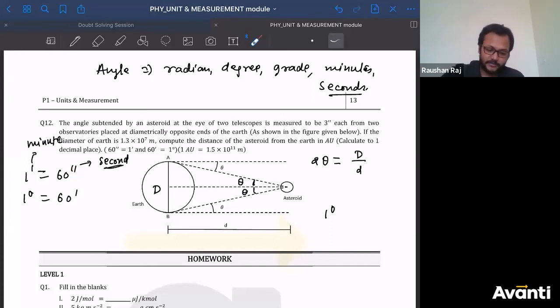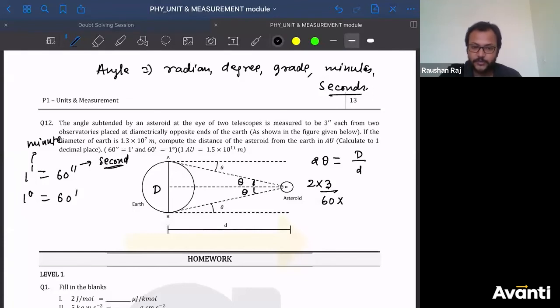कैसे कन्वर्ट करेंगे बच्चा लोग? So I am having, देखो इधर, 3 seconds है ना, so like 2 into 3 seconds. Convert this into minute. कैसे convert करेंगे? Divided by 60. Now this is what in minute. Convert this into degree. Divided by 60. Convert this into radian. Pi by 180.